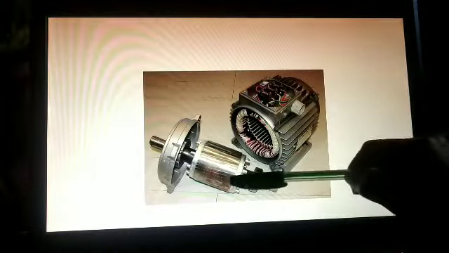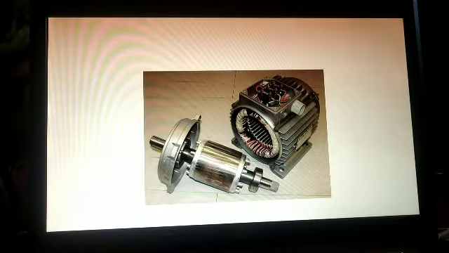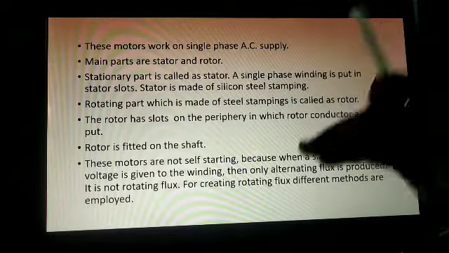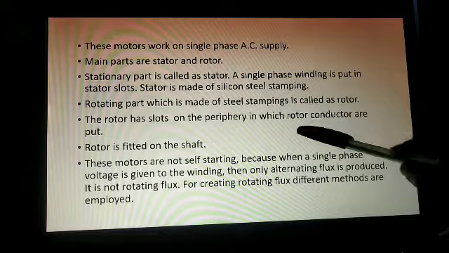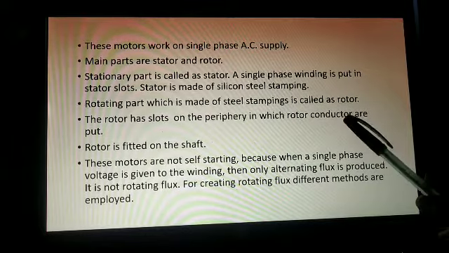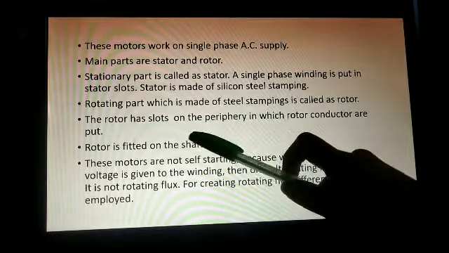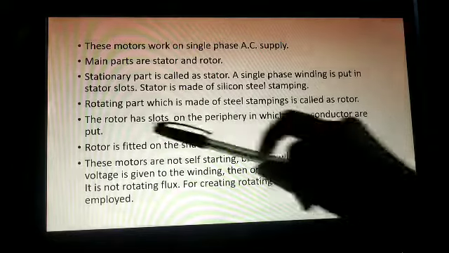So this is the rotor, and it also has slots in which we put the rotor winding.